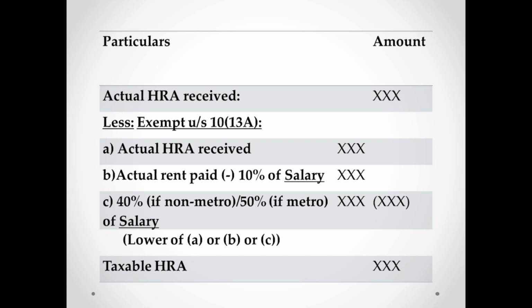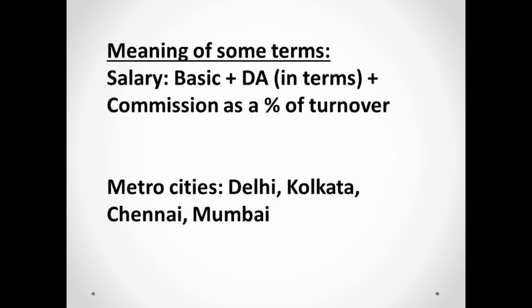If you are in a non-metro city, it is 40%, and if you are in a metro city, it is 50%. So what is metro and what is non-metro? These four cities, that is Delhi, Kolkata, Chennai and Mumbai, are metro cities. Those who are staying in other than these cities are non-metro cities.